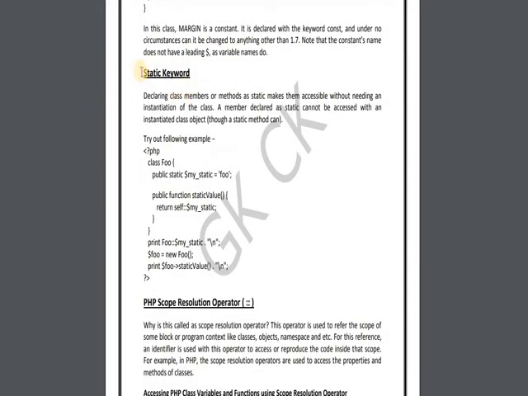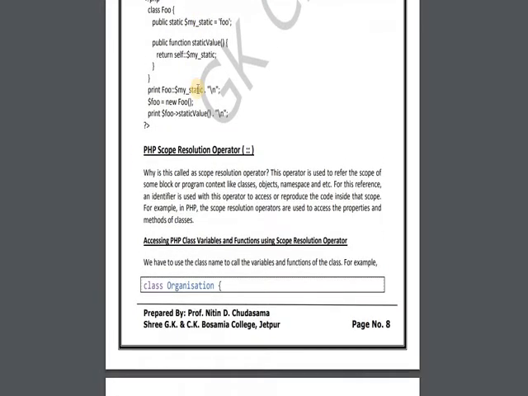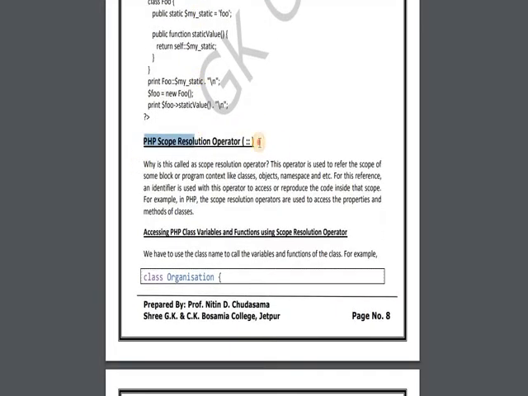Then after we have seen the static keyword. A static member can be accessed outside the class, and for that we use the scope resolution operator. So static members can be accessed that way. We will also see this in the PHP scope resolution operator. There are three terms: self, parent and static.